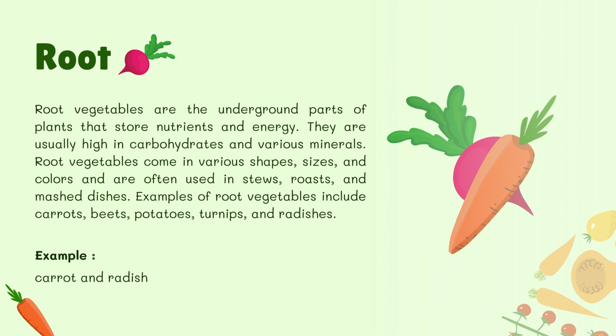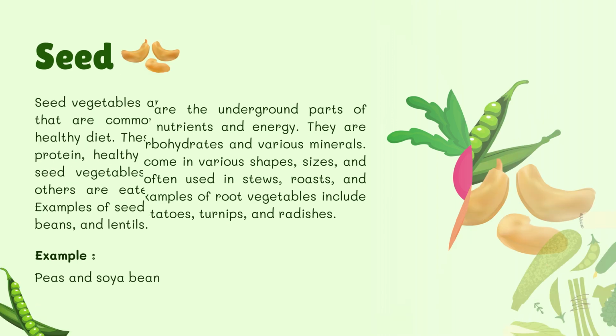Root. Root vegetables are the underground parts of plants that store nutrients and energy. They are usually high in carbohydrates and various minerals. Root vegetables come in various shapes, sizes, and colors and are often used in stews, roasts, and mashed dishes. Examples of root vegetables include carrots, beets, potatoes, turnips, and radishes. Example: carrot and radish.